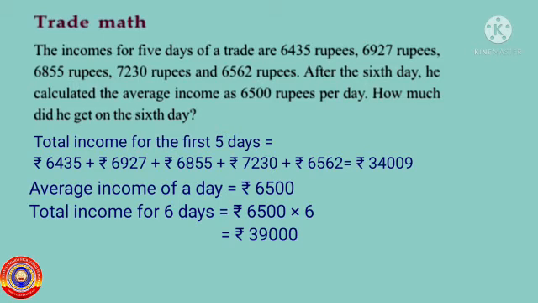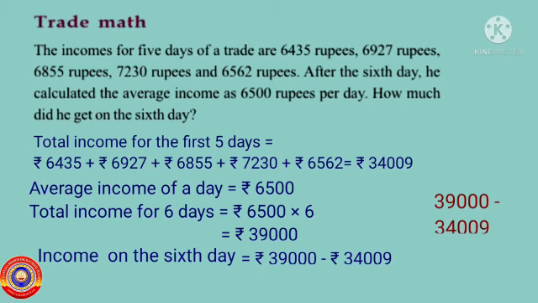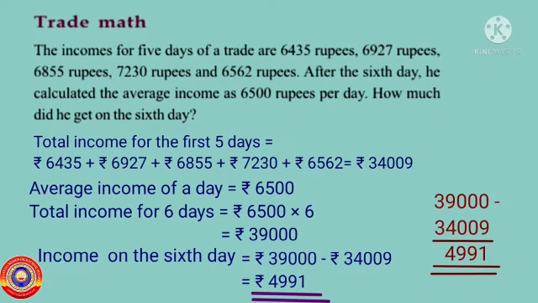Now, we got the total income for the first 5 days and the total income for 6 days. Then, income on the 6th day is equal to total income for 6 days minus total income for first 5 days. That is equal to 39,000 rupees minus 34,009 rupees. That is equal to 4,991 rupees. Is it clear for you?